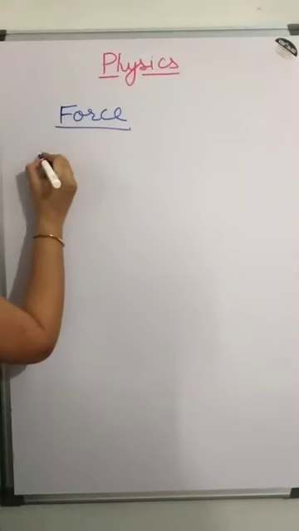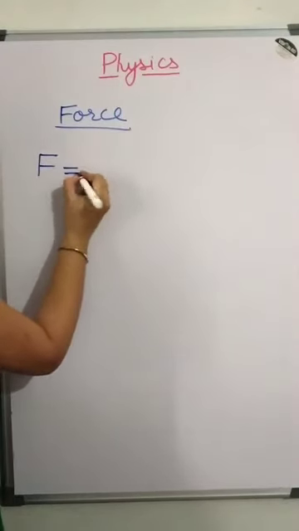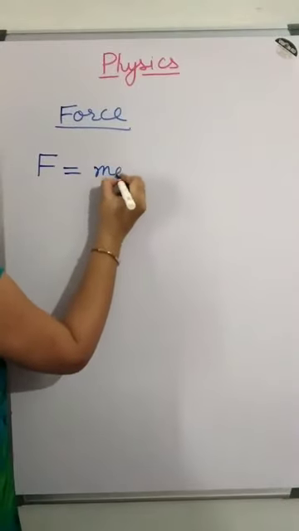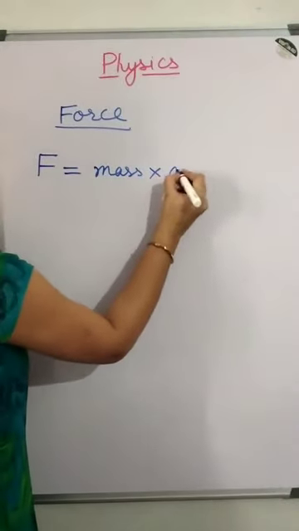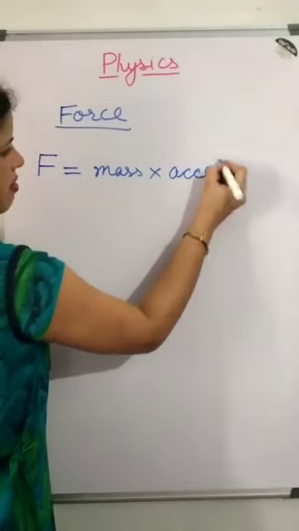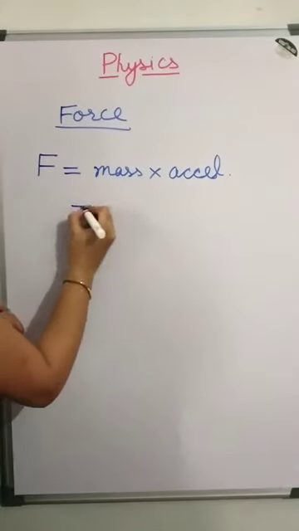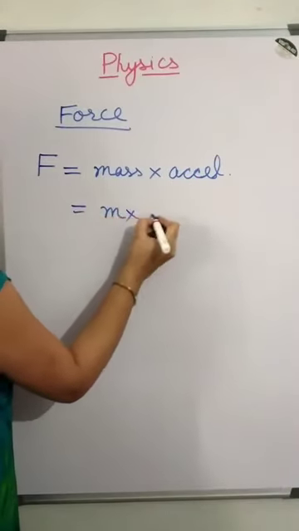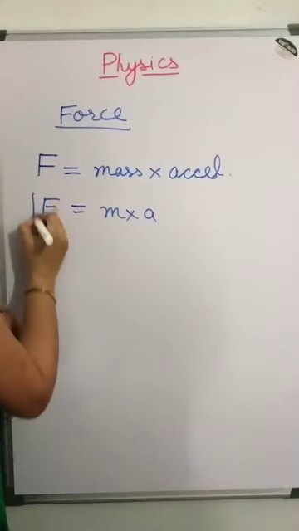We can represent force by F. So force is equal to mass into acceleration. So we can write F is equal to m into a.